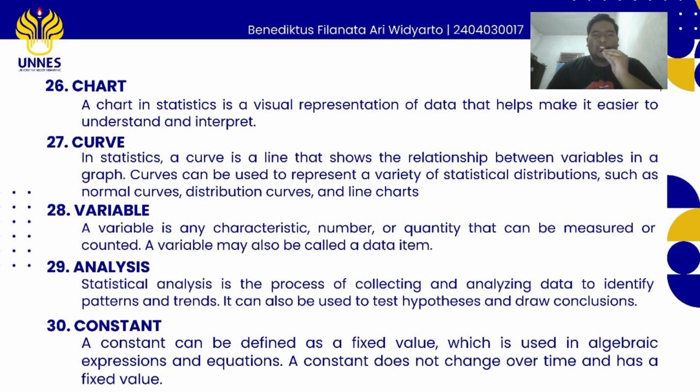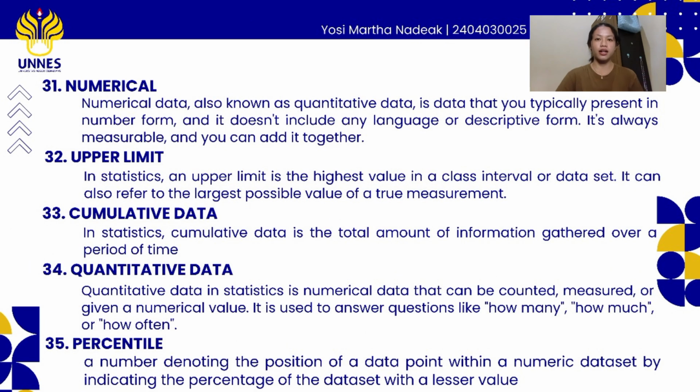Number 30, constant. A constant can be defined as a fixed value, which is used in algebraic expressions and equations. A constant does not change over time and has a fixed value. Now I will explain vocabulary in English in statistics that are useful when working with data.